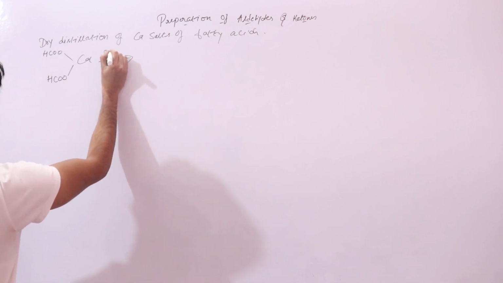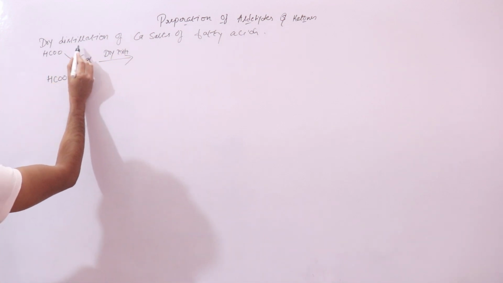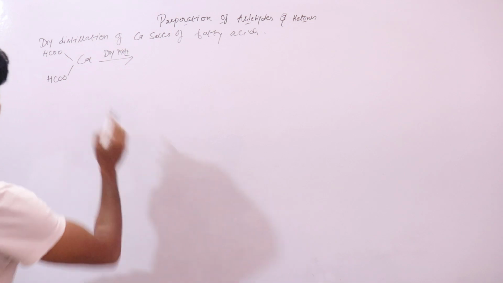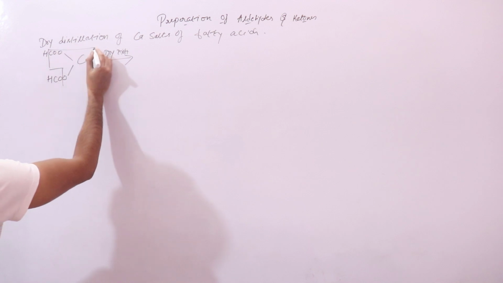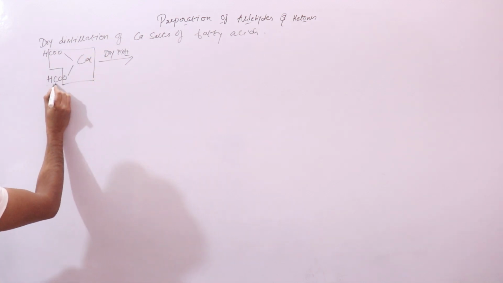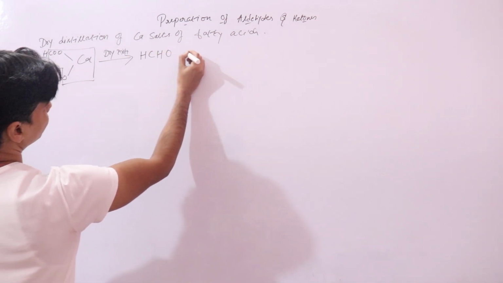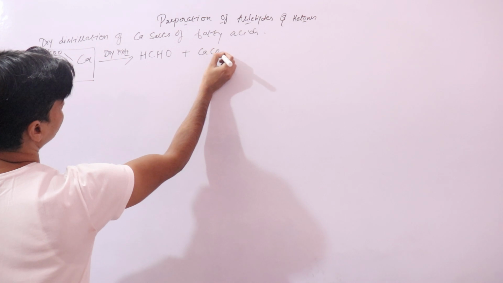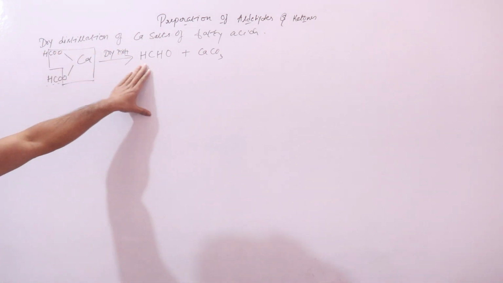On dry distillation, a molecule of calcium carbonate will get removed like this, and the remaining molecule is HCHO plus calcium carbonate. This is the dry distillation of calcium formate alone, it gives you formaldehyde.